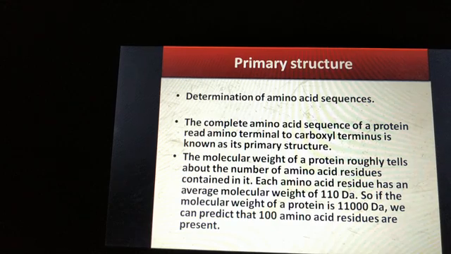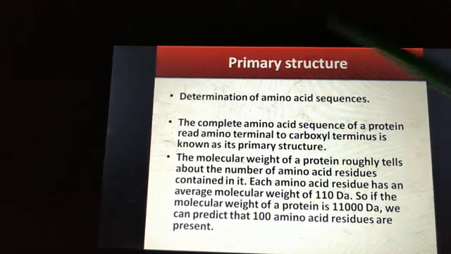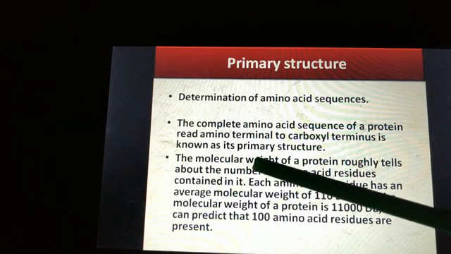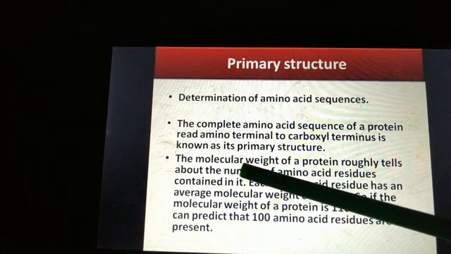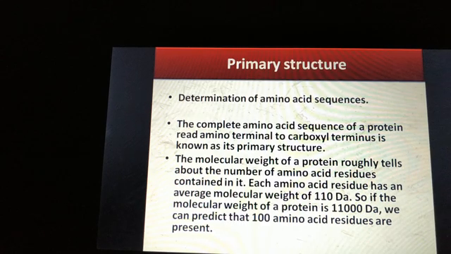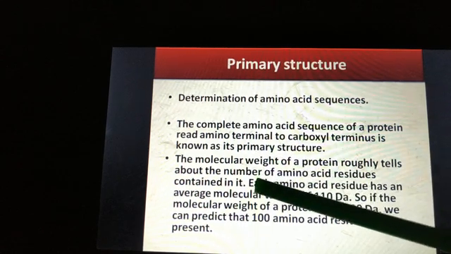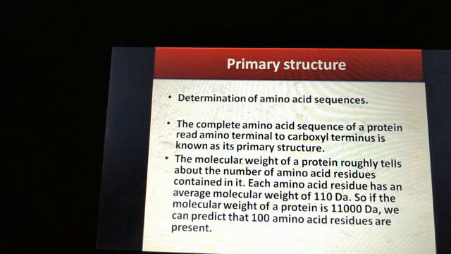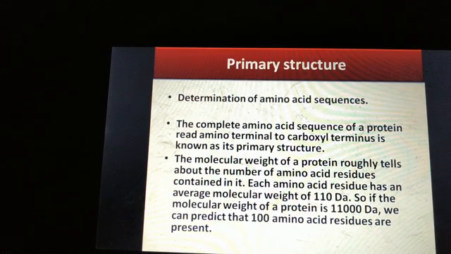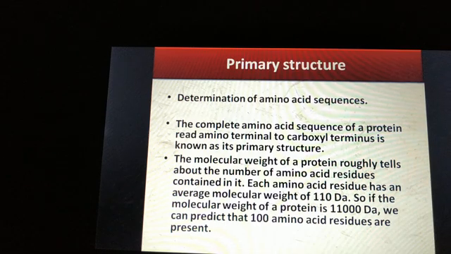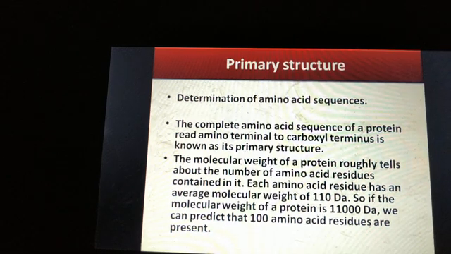Then, apart from the sequence of amino acids, if we also want to know the molecular weight of a protein, that can also be determined. The molecular weight of a protein roughly tells us the number of amino acid residues it contains.